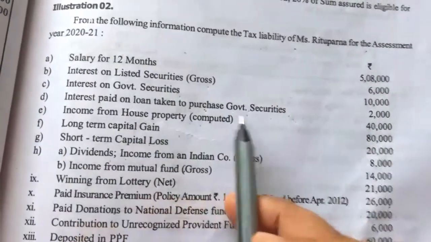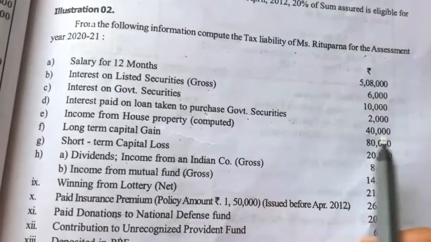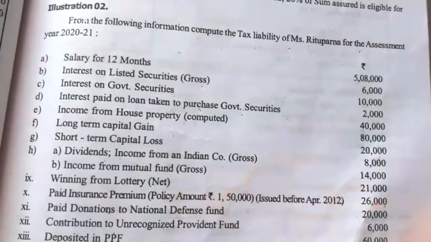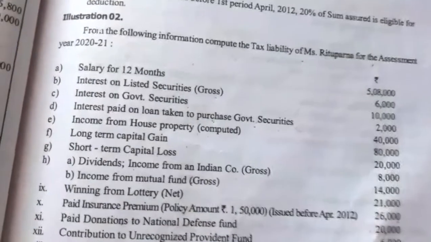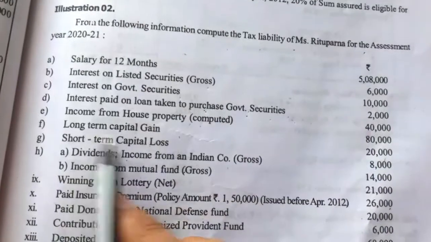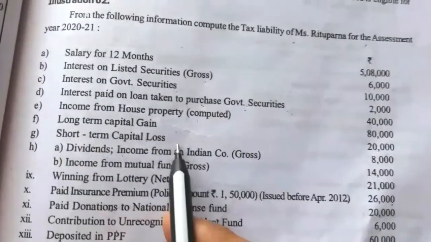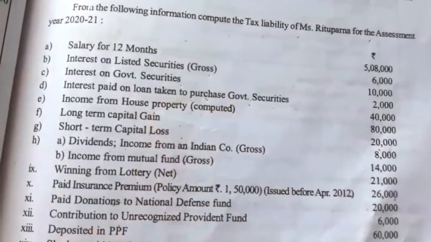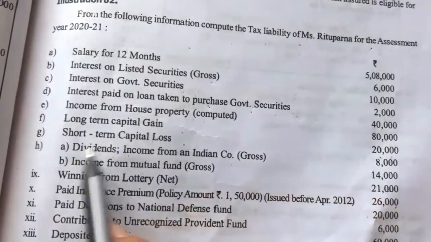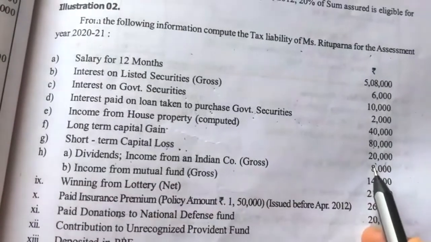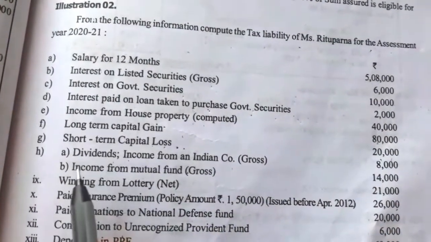Next, income from house property computed is given. Computed means the final taxable value is directly given, 40,000. If they give rent received, then we have to provide the standard deduction 30%, and if there is a municipal tax or interest on loan, then we have to give a deduction for that too. Next, long term capital gain 80,000, short term capital loss 20,000 is given. There are no other short term capital gains, so this short term capital loss can be set off against long term capital gain. So 80,000 minus 20,000, 60,000 is a taxable capital gain.